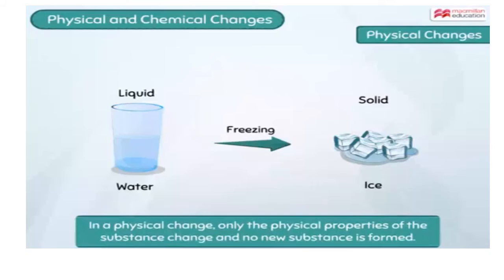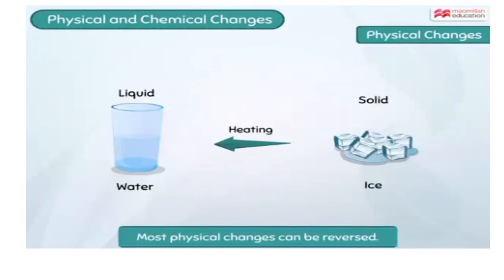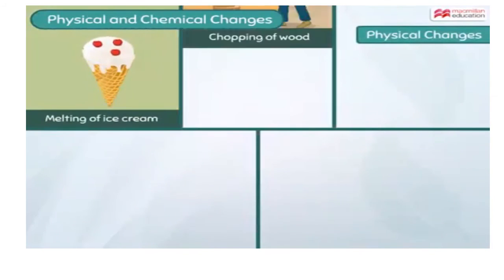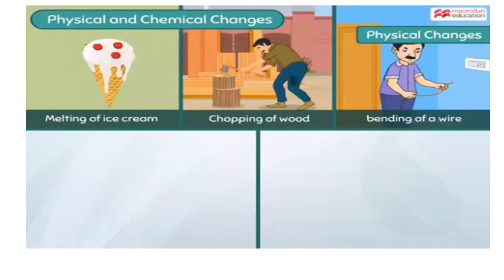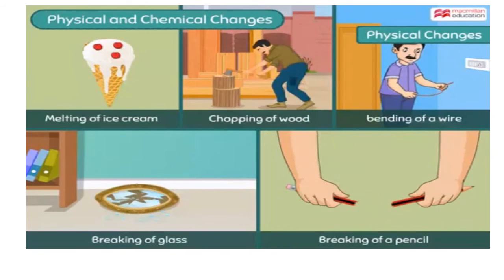Such a change, where only the physical properties of the substance change and no new substance is formed, is called a physical change. The formation of ice can be easily reversed by heating the ice to form water. Most physical changes can be reversed. Melting of ice cream, chopping of wood, bending of a wire, breaking of a glass, and breaking of a pencil are physical changes.